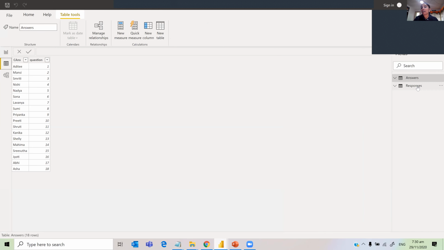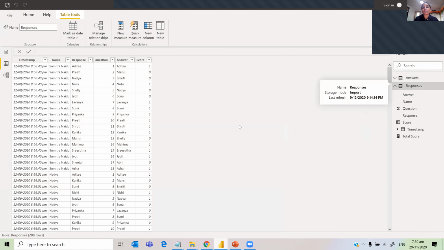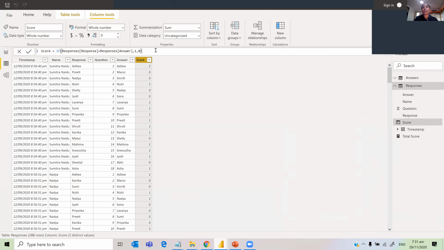And then our responses are here. And in the responses, what I've done is I have just created a score column. It's not a measure, it's a column. So the score column, if I click on that, what formula did I use to create the score? So if the response is Aditi, for the first question, if the response is equal to the answer, then mark the score as 1, otherwise mark the score as 0.